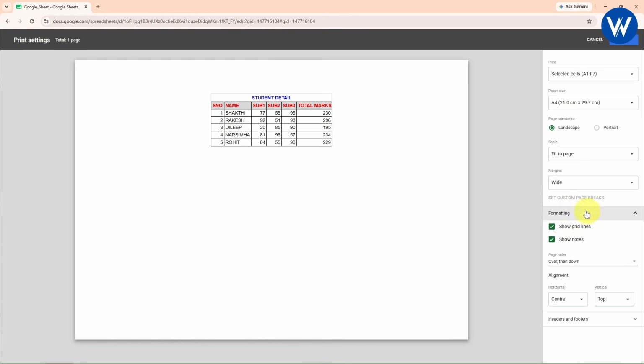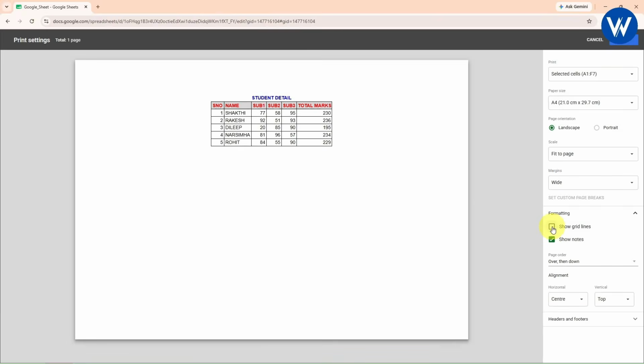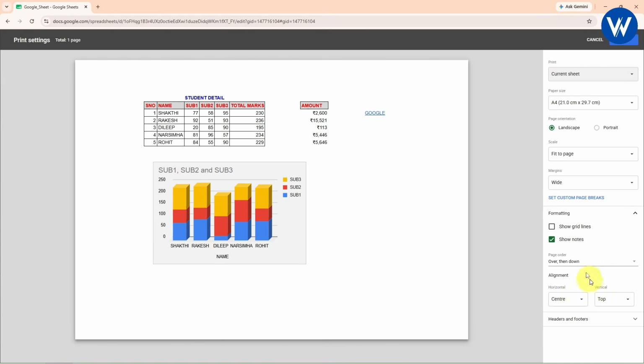Alright. Now we will go with the formatting. I don't want to show the grid line. So what I am going to do is simply turn off the grid line with this option. Now look here, guys, the grid line will be removed. Let me turn on the grid line. The grid line will be shown here. I don't want to show the grid line, so I will turn this off. If you want, let me show you with the help of this option. I will simply select current sheet. Now here we can notice, guys, there is no grid line available. So with the help of this option, you can turn off the grid line. I hope you guys are understanding.